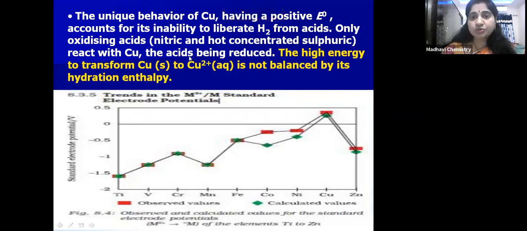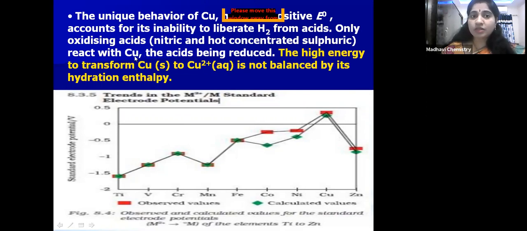They reduce themselves and oxidize copper. So copper can react with these oxidizing acids like nitric acid and hot concentrated sulfuric acid, and it will not react with the remaining acids like hydrochloric acid.